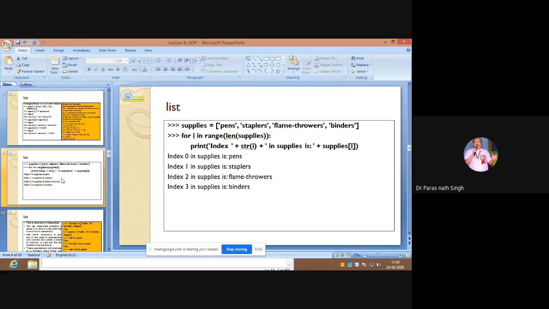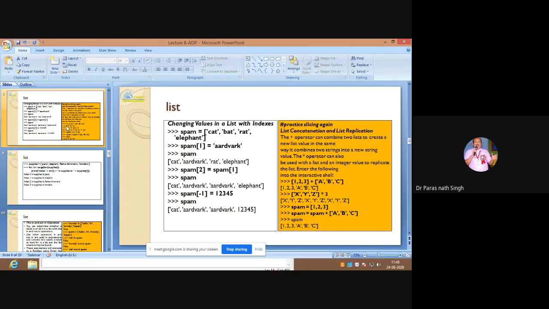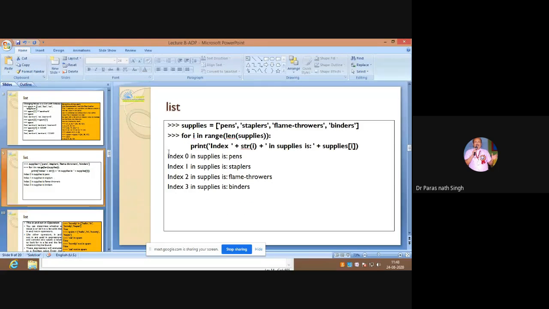Take care that if you don't want the items separated by commas within the list in the display, and you want to write the index also, then the comma will not appear here. So we use plus, converting the index to a string, and plus again, converting to a string, like that, and supplies i. So it is printing in that way.